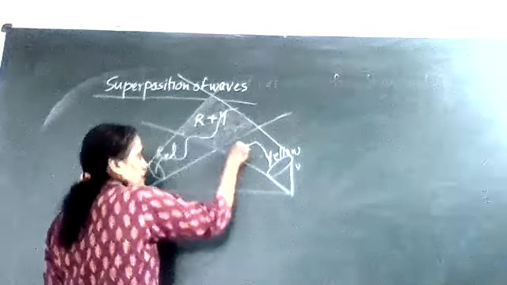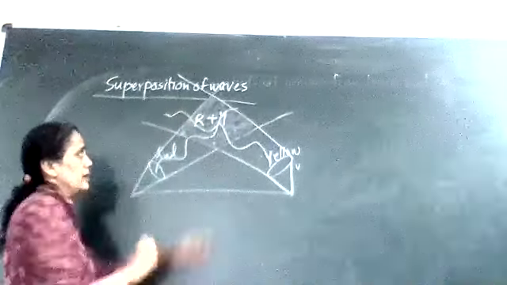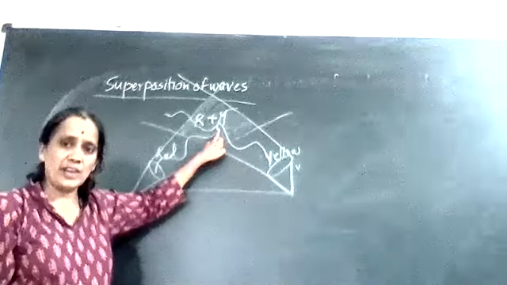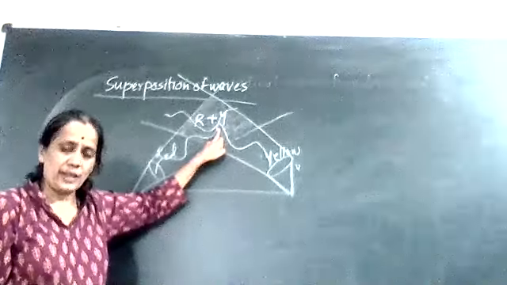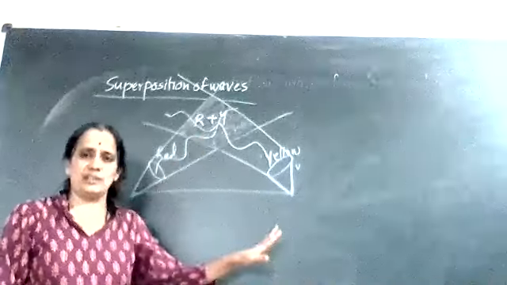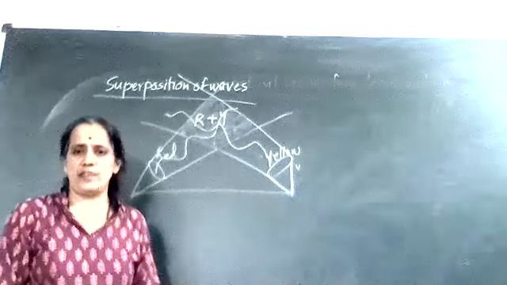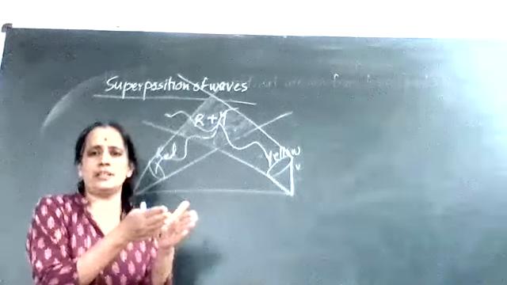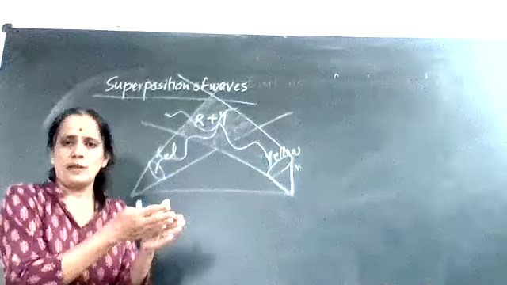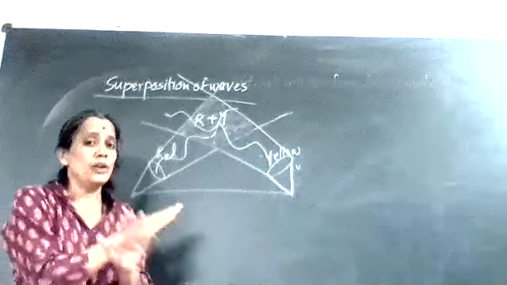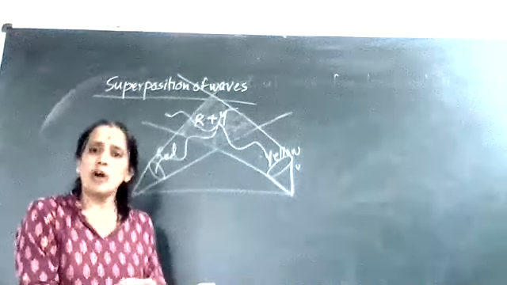Yellow color wave is also crossing through the medium. At one point, they will intersect each other. And at that intersecting region, they will produce a combined effect. So red and yellow light will get mixed together. So you will get not a red color, not a yellow color, but you will get the orange color in